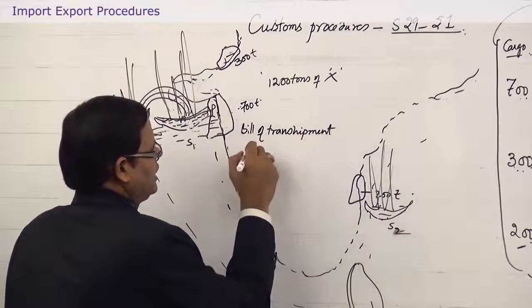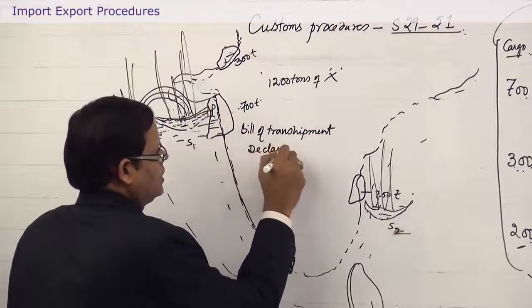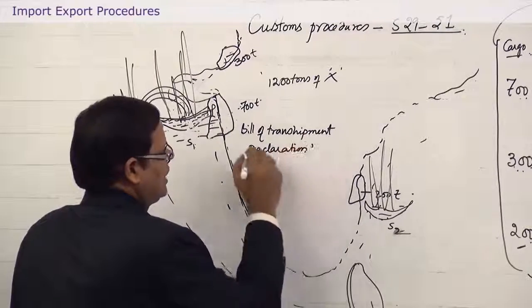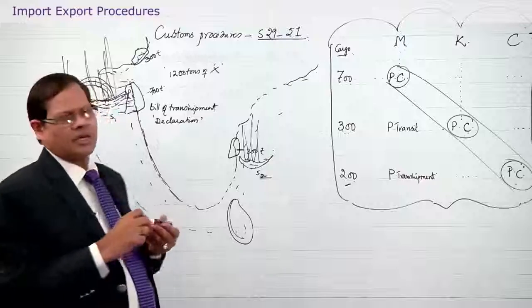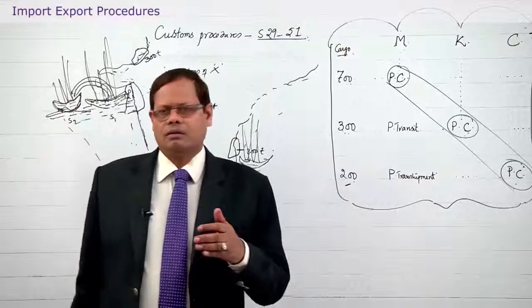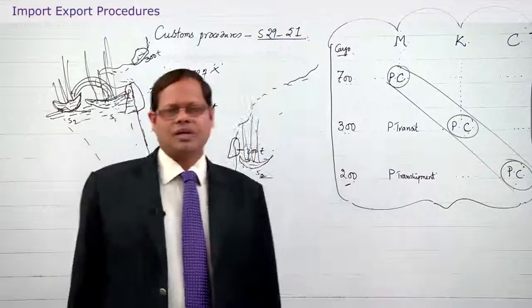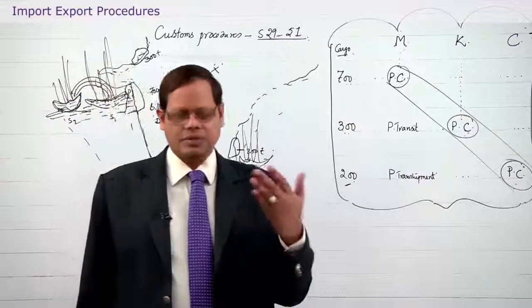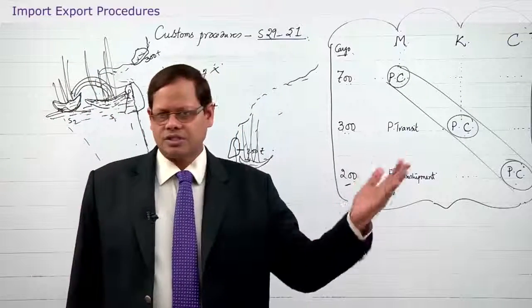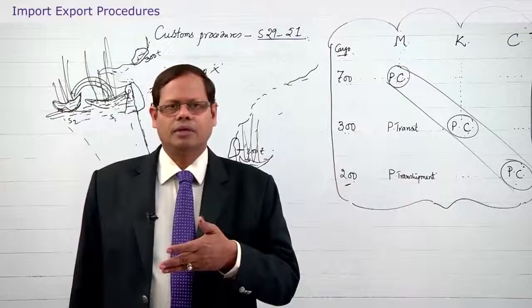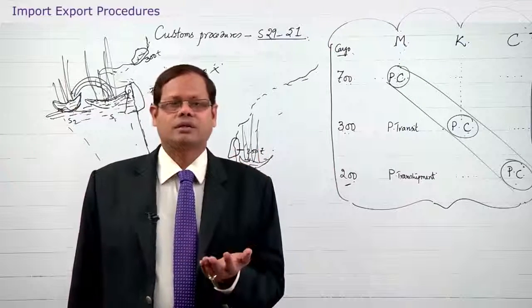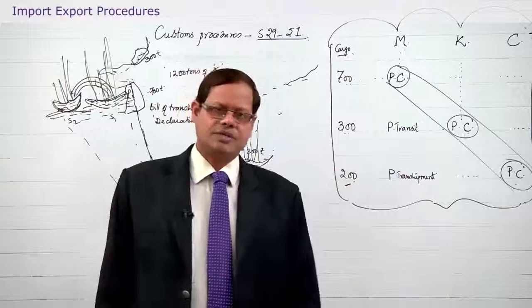Or alternatively a declaration. When India has a bilateral agreement with other countries, then declaration is enough. For example, India has an agreement with Sri Lanka. If a Sri Lankan ship comes to India, instead of bill of transshipment, declaration may be sufficient.